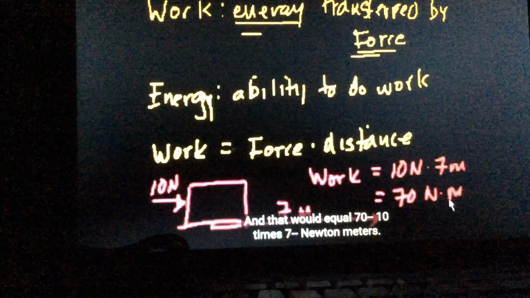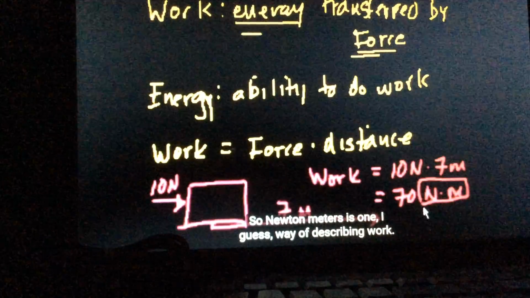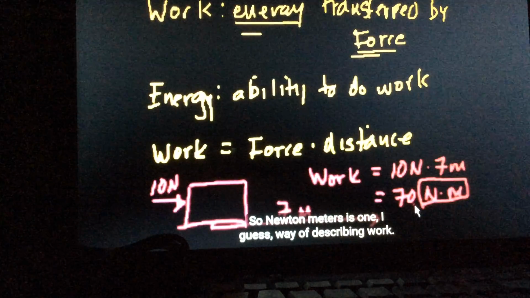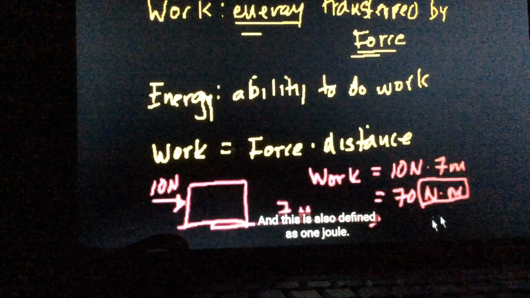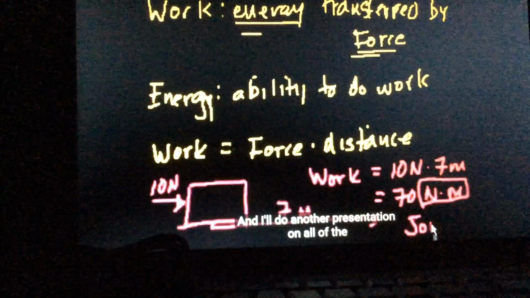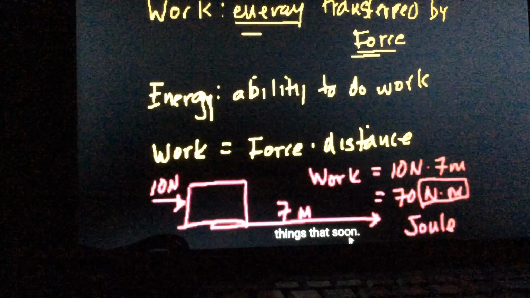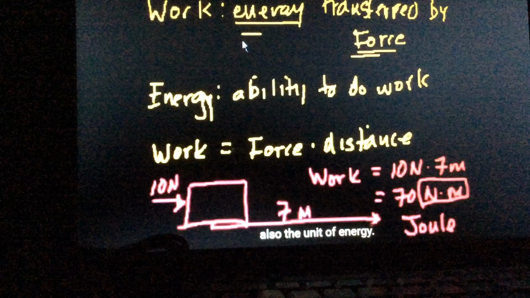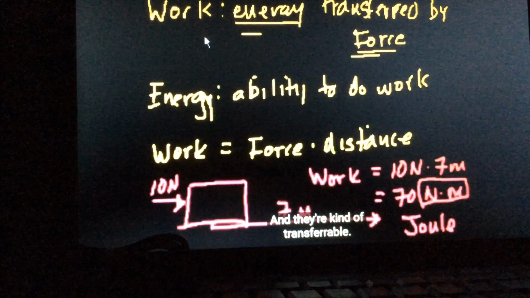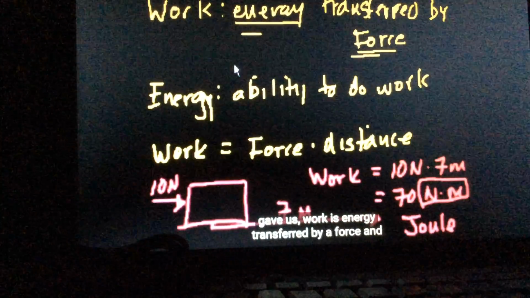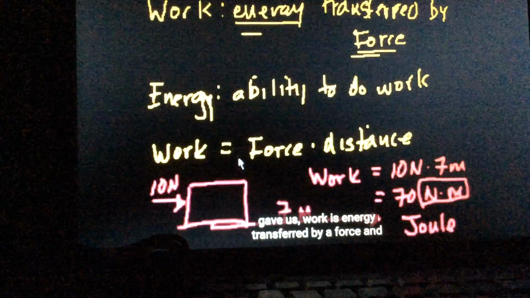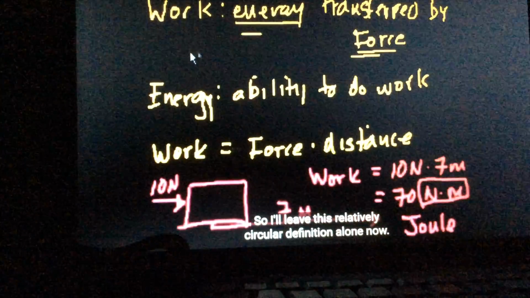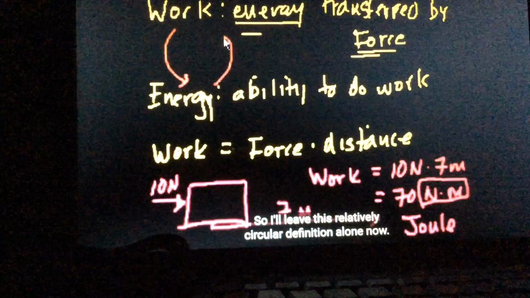Newton meters. So newton meters is one way of describing work. And this is also defined as 1 joule. And I'll do another presentation on all of the things that the joule did. But joule is the unit of work, and it's also the unit of energy. And they're kind of transferable, because as we look at the definitions that Wikipedia gave us, work is energy transferred by a force, and energy is the ability to do work. So I'll leave this relatively circular definition alone now.